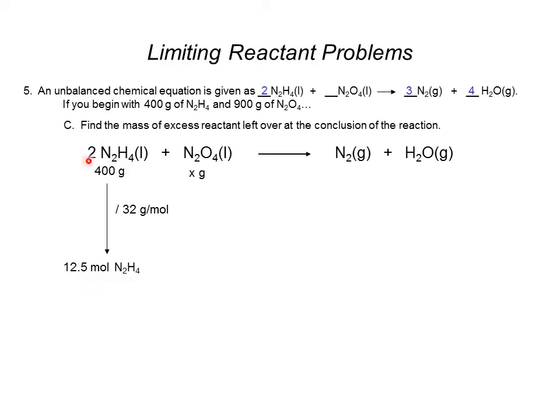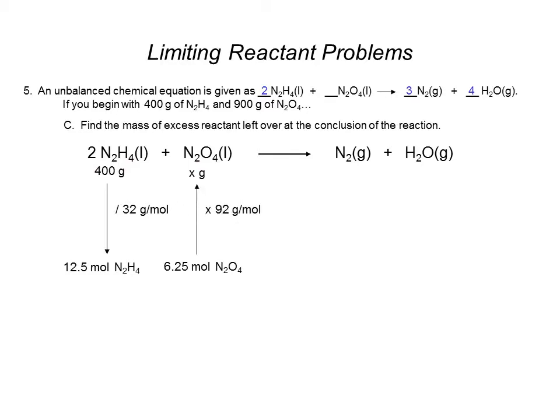Now, if I look at just the coefficients, for every 2 N2H4, I notice there's 1 N2O4. So what I'm going to do is calculate how much N2O4 I actually need. So based on the coefficients, if this is 12.5 moles and there's a 2-to-1 ratio, I probably need half that number of moles, or 6.25 moles of N2O4.